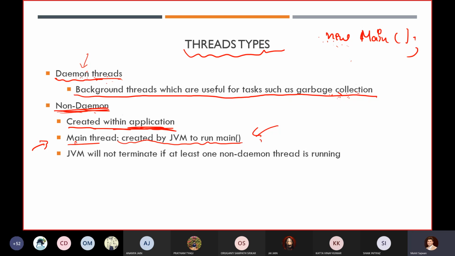If somebody asks how many threads you are using in your program, you will say, sir, I am using one thread, the main thread. Its function is to be created by the JVM to run our main method. The JVM will not terminate if at least one non-daemon thread is running, so if we want to terminate, we have to work on our non-daemon threads.